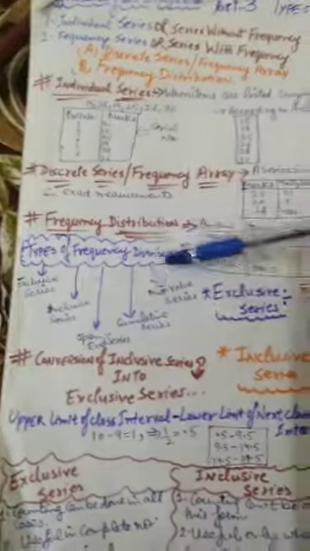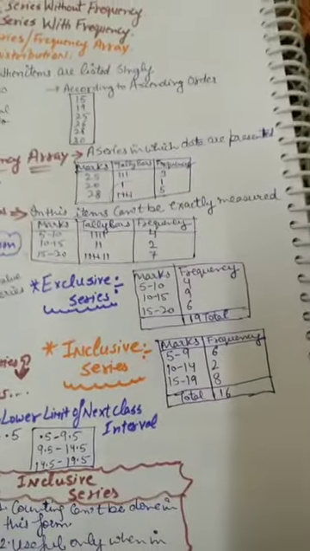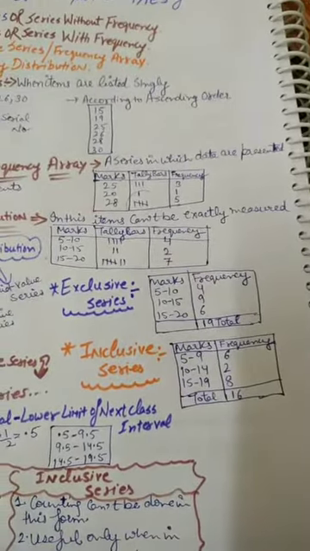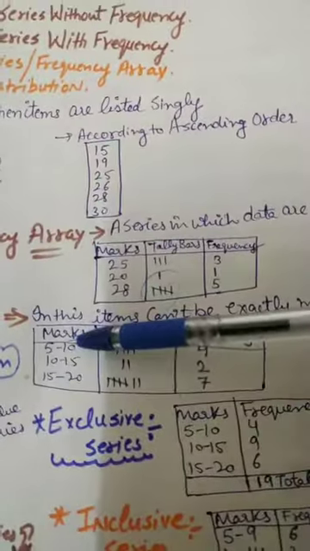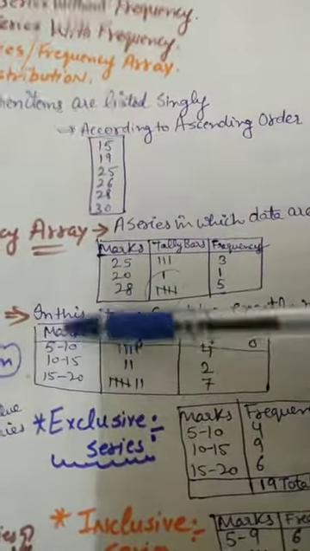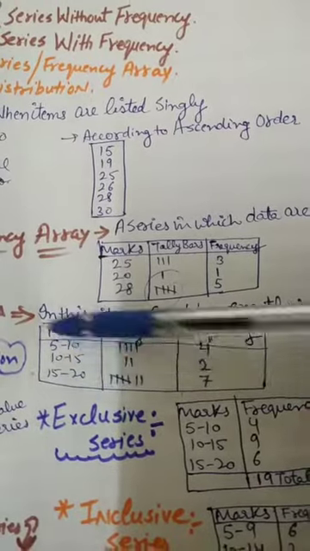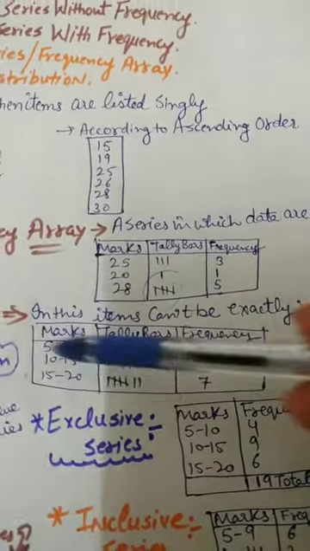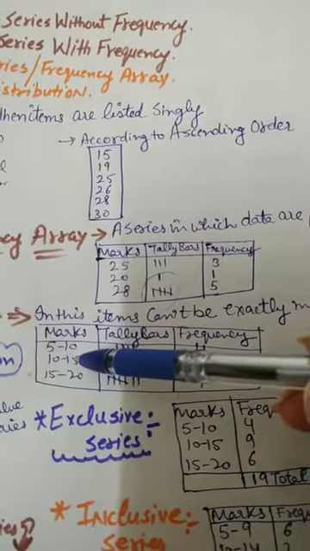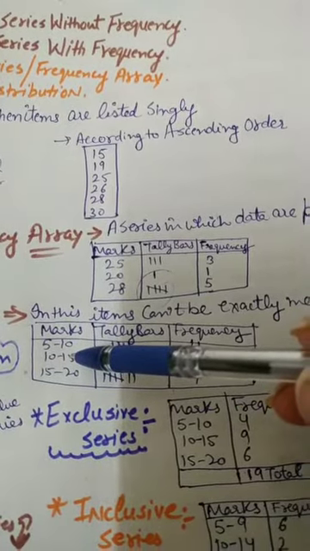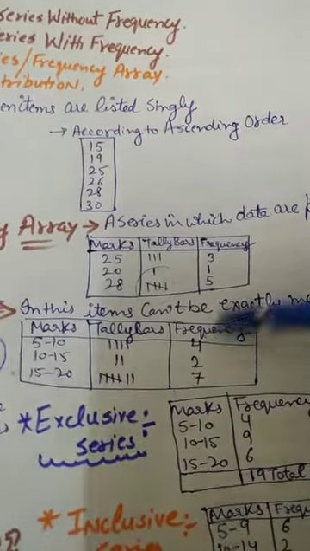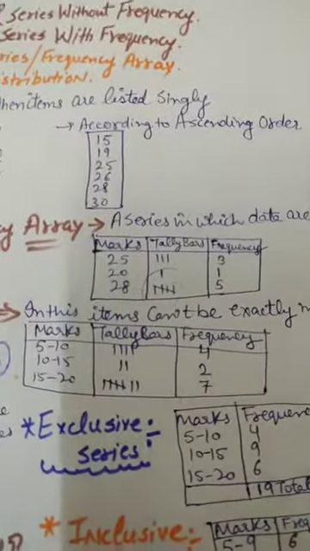In a frequency distribution, items can't be measured exactly, how many there are. For example, 5 to 10, 10 to 15, 15 to 20. These are known as class intervals. How many students got 5 to 10 marks? Maybe 4. Then I present them in tally bars.